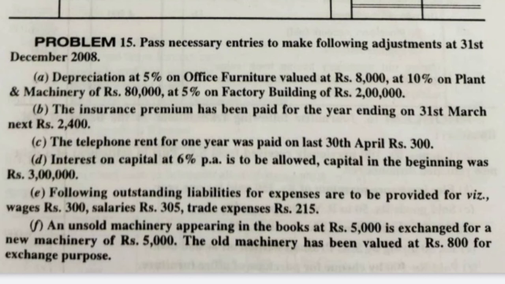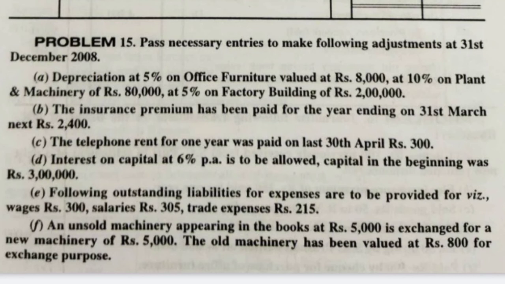These are the adjustment entries we are doing, not the actual entries for the month of December. If they were the actual entries for December only, then we would have taken it for the 1 month only. Since these are adjustments as at 31st December, but we don't know from which month they are coming, we need to consider the total on a per annum basis since the data is missing.